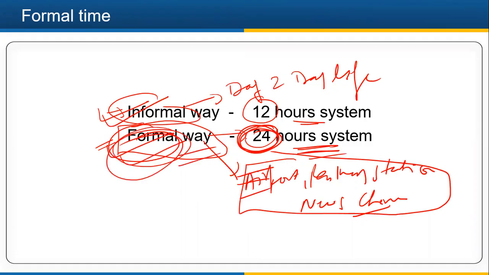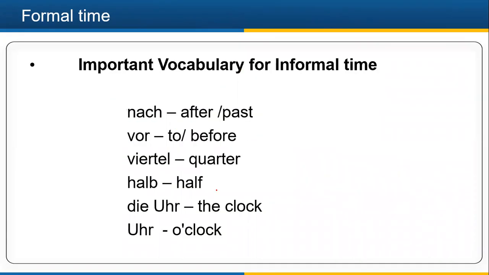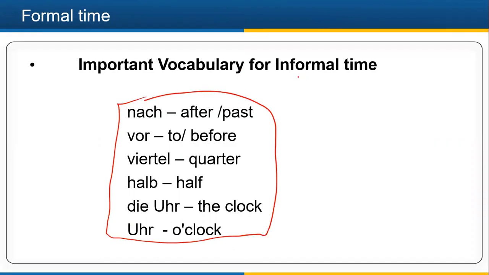So informal we have already done in our previous lecture, and in this lecture we are going to cover the formal way. These words we have already done because they were part of informal time: nach is after or past, vor is to or before, Viertel is quarter, halb is half, and Uhr is o'clock.